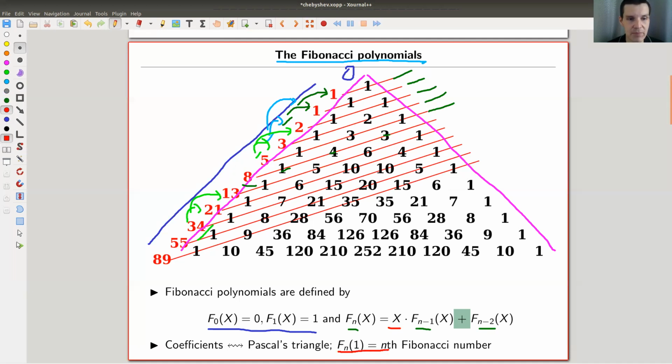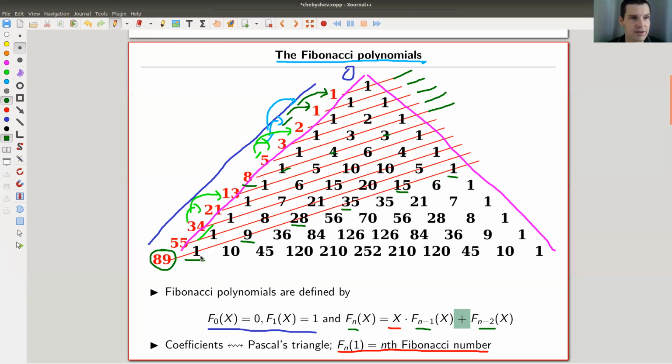And by definition, if you evaluate this polynomial at 1, you get the Fibonacci numbers. But this is a kind of finer version of the Fibonacci numbers in the following way. So the Fibonacci number, this 89, 98 here, is just the sum over all the things that you see in this northeast to southwest slice. And for the Fibonacci polynomial, the coefficients that you see here are the corresponding coefficients appearing in the Fibonacci polynomial. Okay, so the leading term has coefficient 1.